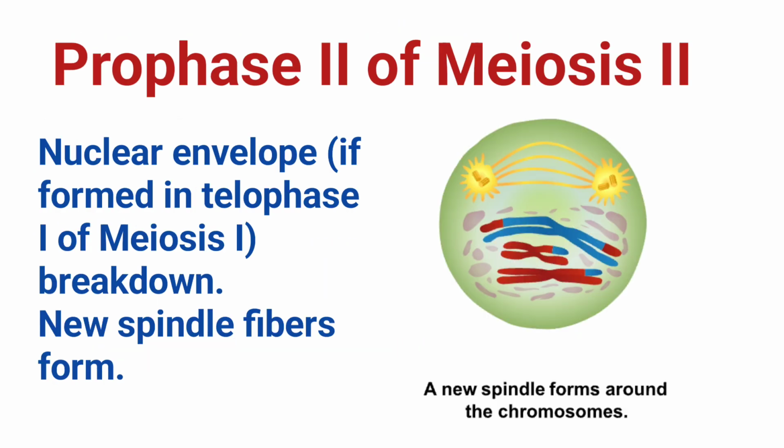During this stage, the nuclear envelope, if it formed in telophase 1 of meiosis 1, breaks down again. New spindle fibers form and begin to grab the chromosomes. Unlike prophase 1, there is no crossing over here. The gene mixing is already done, and now it's just about organization. The chromosomes we have here are recombinants.